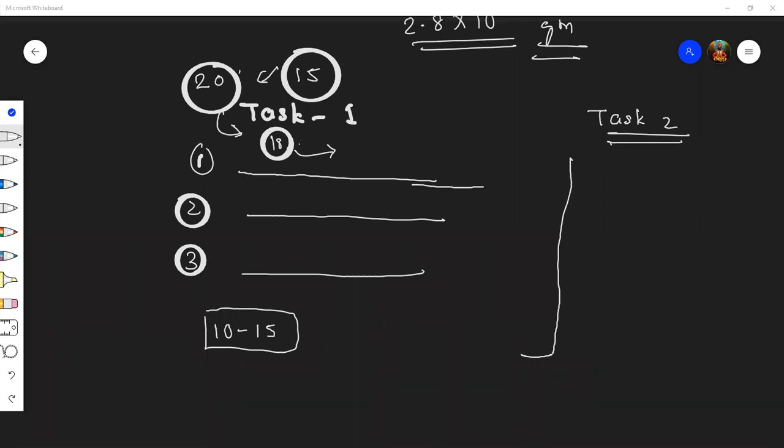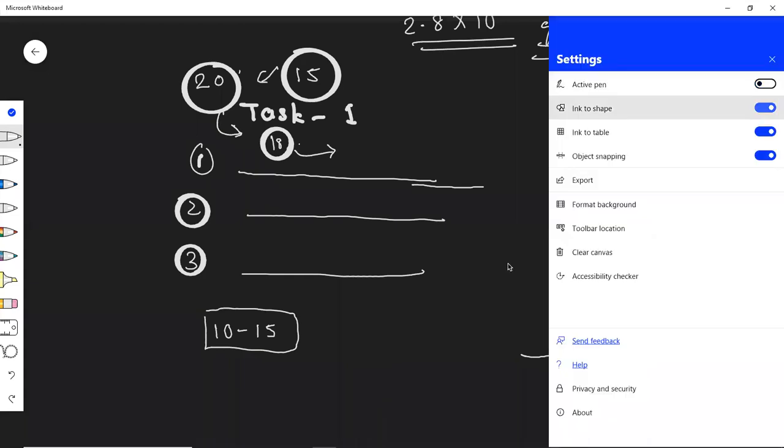Are you getting it? It is compulsory for everyone to send it. Is anyone having any problem? No, sir. Okay, so I think the mole concept, you'll solve it properly.